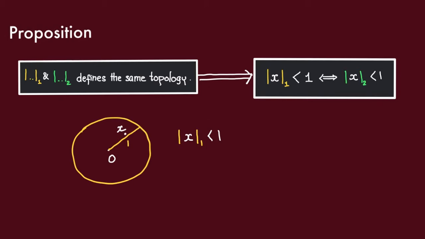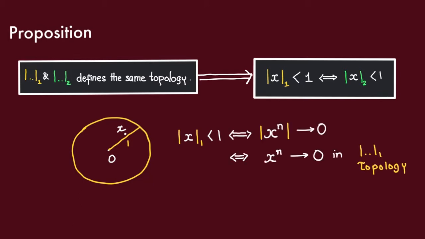This is actually quite simple because x lies inside this unit ball centered at the origin if and only if the sequence x to the n converges to 0. But since these two absolute values define the same topology, x to the n converges to 0 in the yellow topology if and only if it converges to 0 in the green topology.